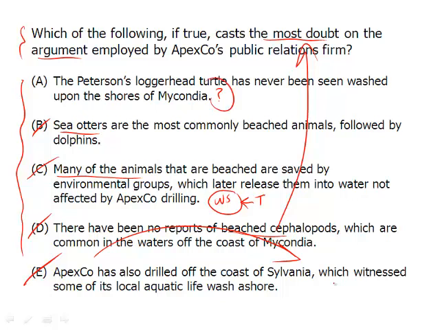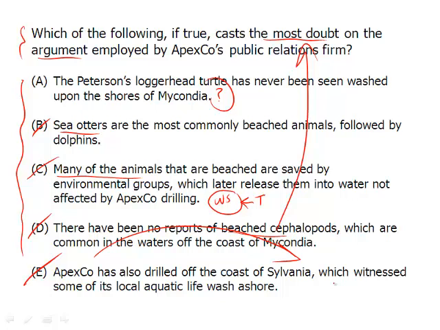And before you eliminate A, which is basically the title of this video, eliminating all answers, remember I put a question mark there because it seemed like something we could eliminate that didn't really make sense, but it is actually the answer. Why? Well, think of it this way. The Peterson's loggerhead has never washed upon the shore. So now the person is using this evidence that, hey, our drilling operations don't hurt all the animals, and that isn't fair because the loggerhead turtle never washes on shore. So it could be affected.